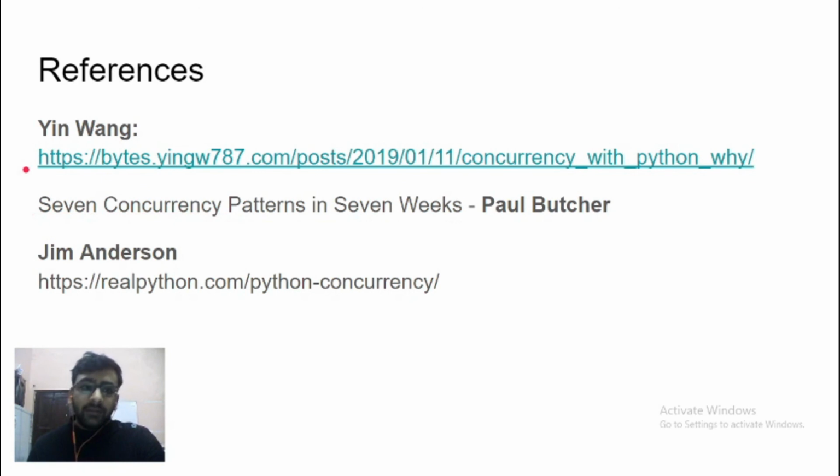If you want a Pythonic version of it, you can refer to Yin Wong's blog post, in which he refers to the same book, but sees the different ways that Python implements it. You can search for it online. The third resource that I would like to link to is Jeff Anderson's post on realpython.com, and it is a very extensive blog post covering Python concurrency using async IO and the threading module.